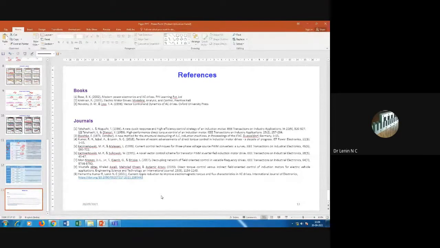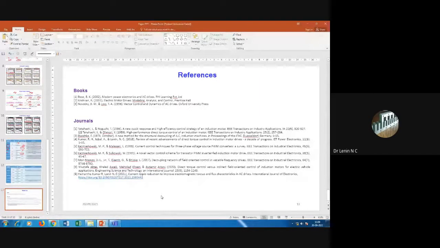Okay, sir. So the next question from participant. What are the effects of an increased air gap on the operation characteristics of an induction motor? Simple. Any electric motor, if you increase the air gap, what is the advantage? I just tell the advantage first. Increasing the air gap, vibration and noise, both are going to get reduced. And what is the drawback? Efficiency is also going to get reduced.